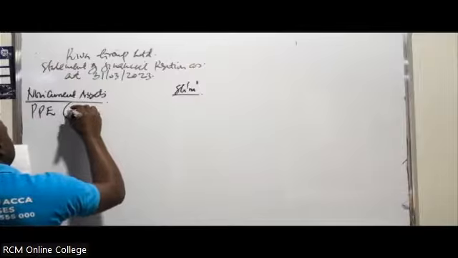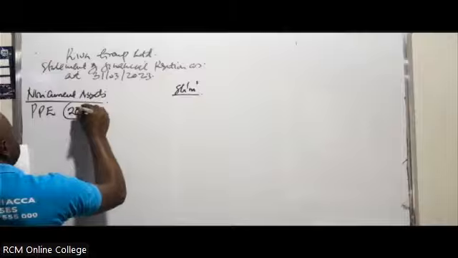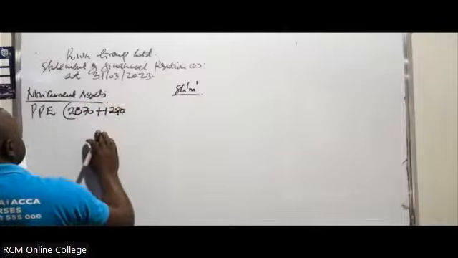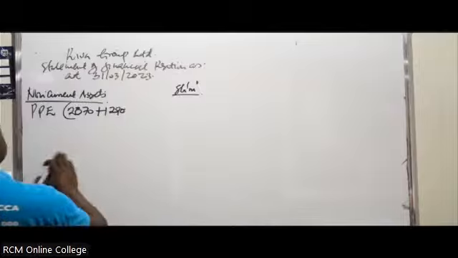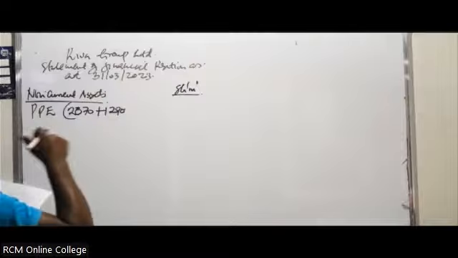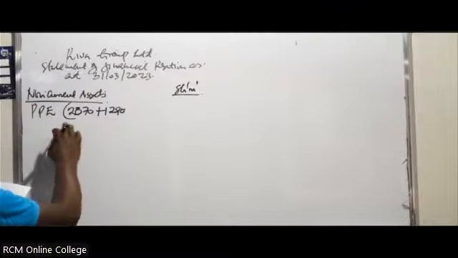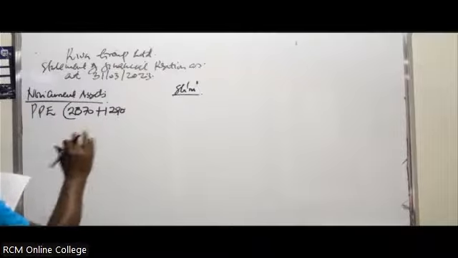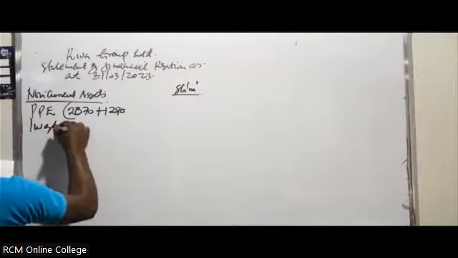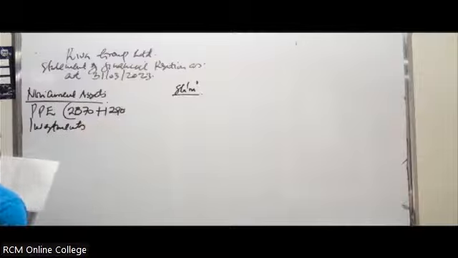So 2070 plus, in this case, 1290. This one will be affected, for example, if there was an intercompany sale of a fixed asset. If there was an intercompany sale of a fixed asset, it normally affects this particular item here. So you can leave it for now. Then we go to investments.